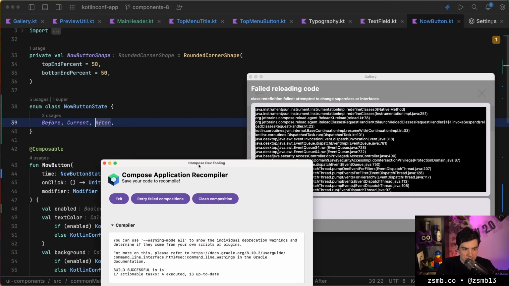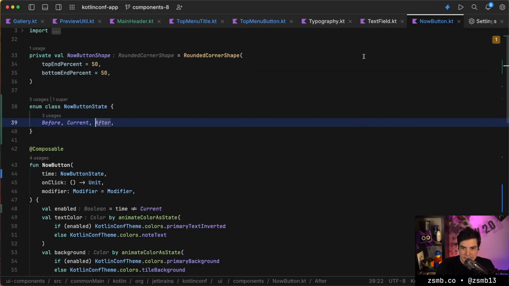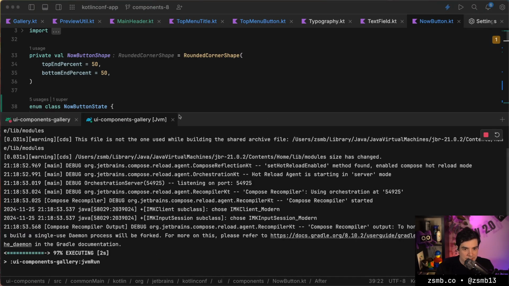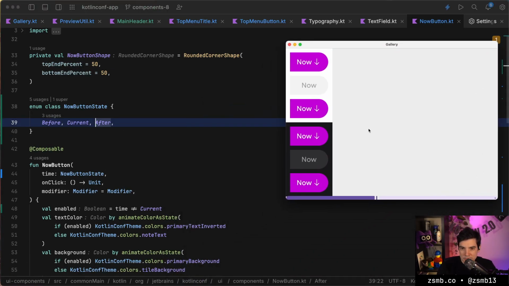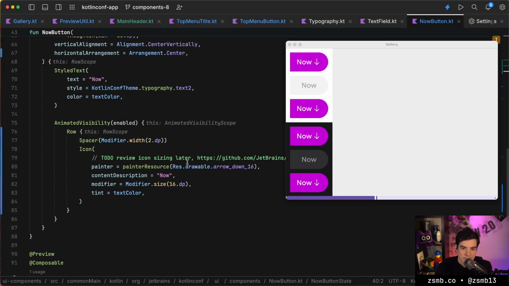So now I bring in the tooling window, which we didn't need for this entire thing. We can try to clean composition. That doesn't do anything. We can try to retry failed. That also doesn't do anything. So we are, in fact, in a broken state. So we need to exit the app, and then we can relaunch it. So we did something interesting enough that we actually broke hot reload, which is supposedly the point of this stream. So now we have a new version where we are previewing the now buttons, which is correct.